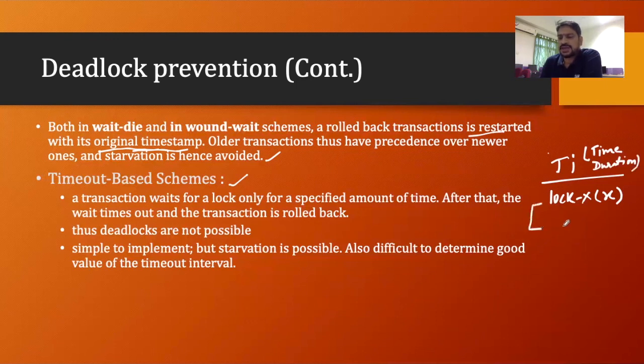Let's say it is waiting for Y. So after some time, Ti will roll back because its timeout will occur. So it is not bothering about whether it is an old transaction or a new transaction. Every transaction will be given a time duration when it issues a lock, and when the time duration is exhausted, the transaction has to roll back.